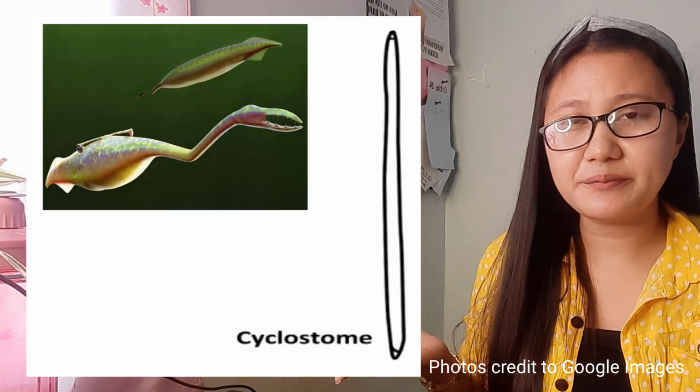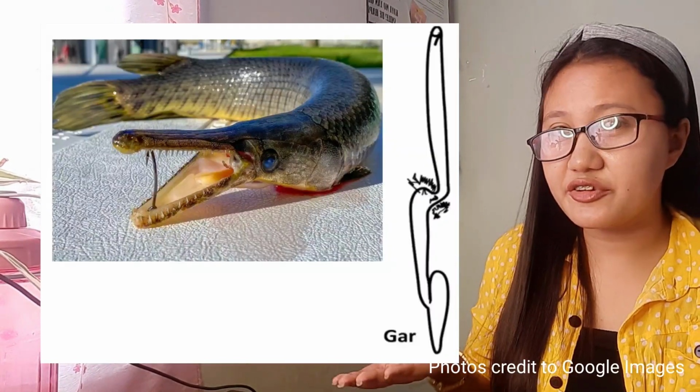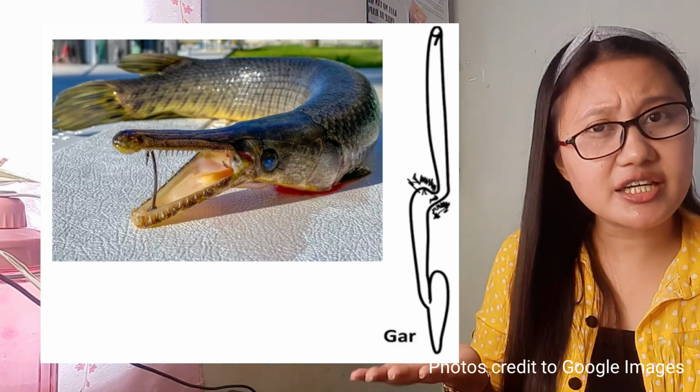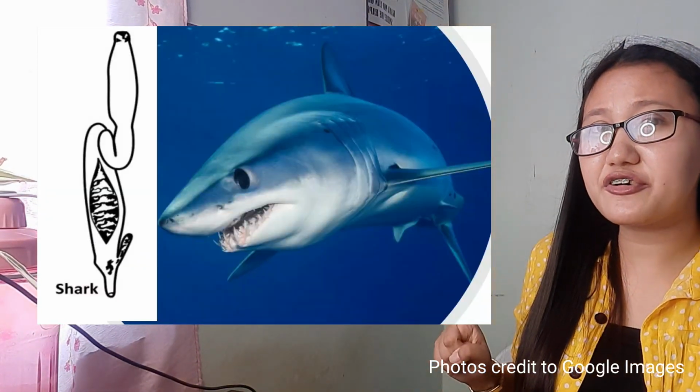So, ipapakita ko sa inyong iba't ibang itsura ng digestive system ng iba't ibang animals din. So, we have here the xylostome. Ito yung sa xylostome. Ayan, parang isang guhit lang siya, di ba? And then we also have the gar. Ayan, ito siya. And then shark. Ganito naman yung sa shark. Ayan, kung makikita nyo.